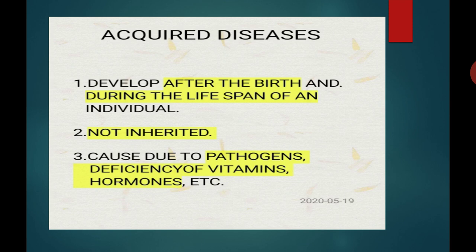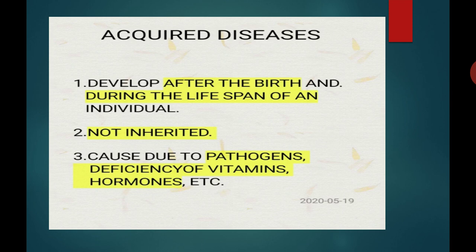The causes of congenital diseases are: number one, gene mutation; number two, chromosomal mutation; number three, genetic abnormality; and number four, metabolic disorder. Whereas the causes of acquired diseases are pathogens, deficiency of nutrient or hormone, degeneration of a tissue, and cancer growth.